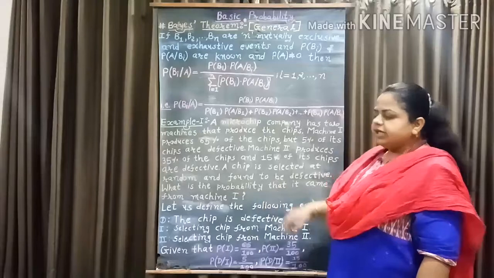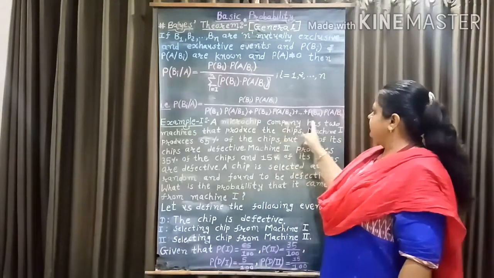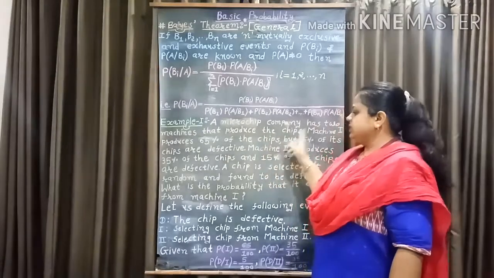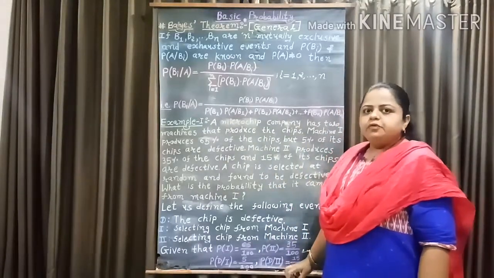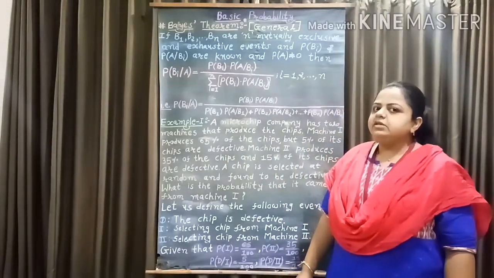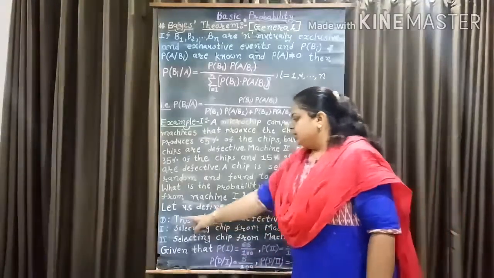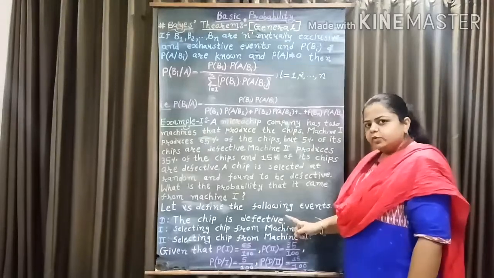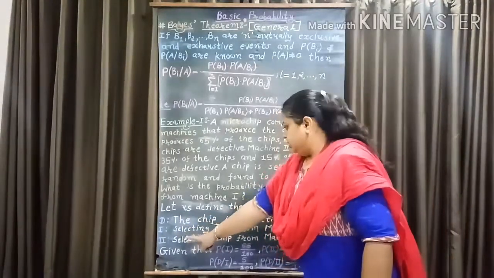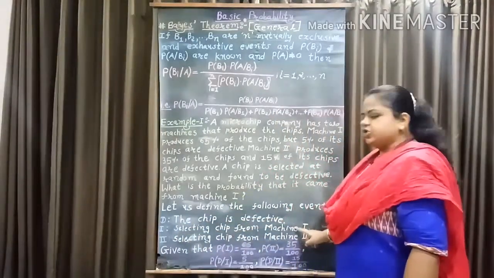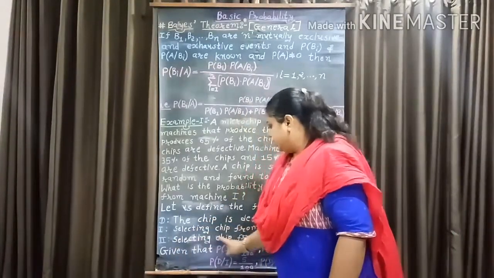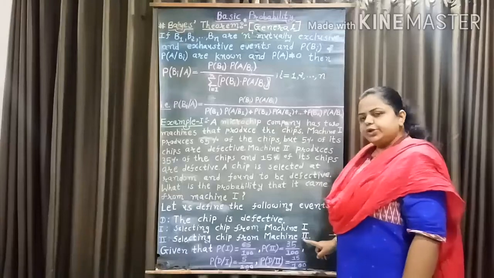Here we have given that a microchip company has two machines that produce the chips. Now, first of all, let us define events. Event D, the chip is defective. Event 1, selecting chip from machine 1. Event 2, selecting chip from machine 2.